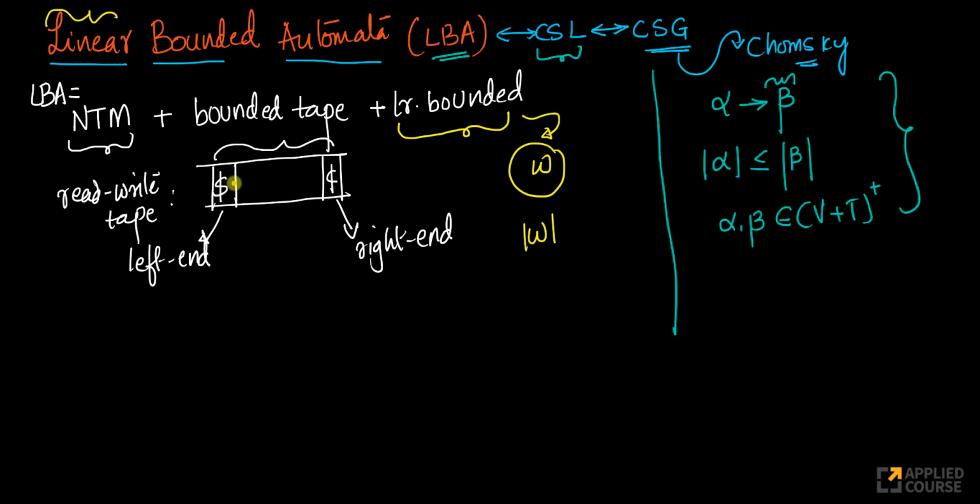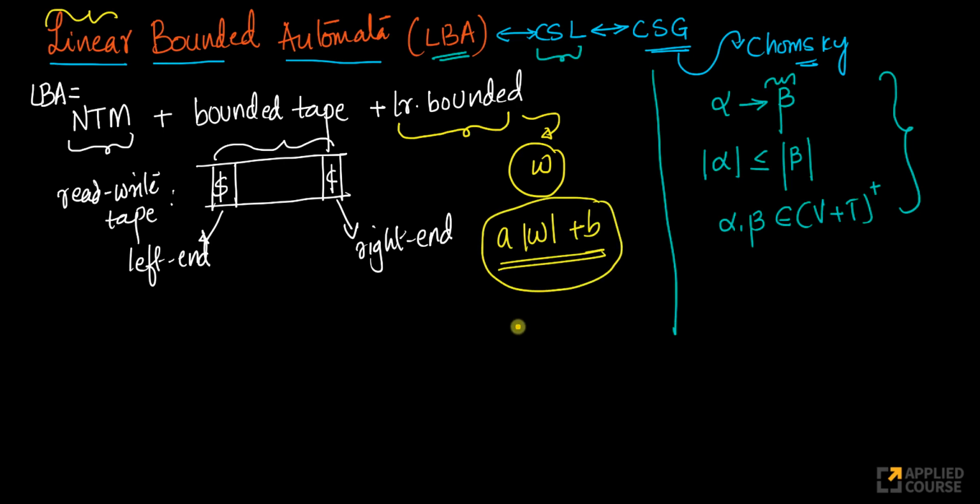It means the length of the tape from the left end to the right end should be a linear function of W. What are linear functions? Linear functions, we can write them as A times the length of W plus B. This is a linear function, right? This is a linear function.